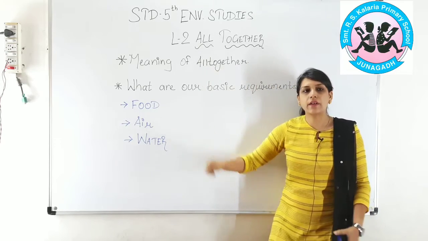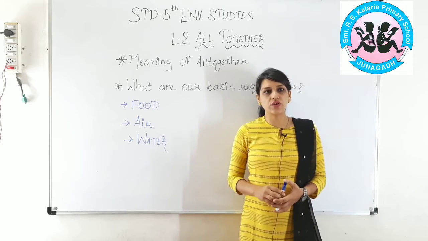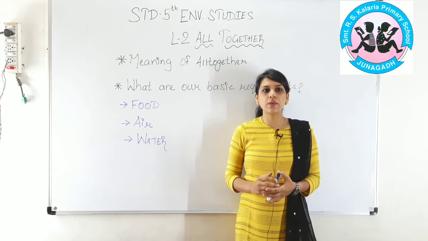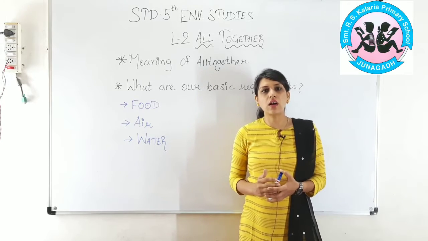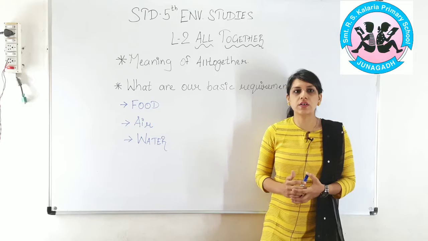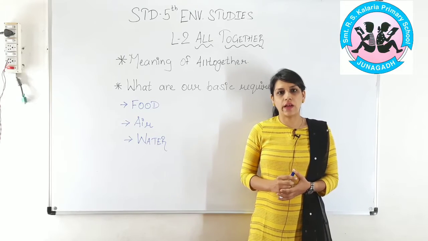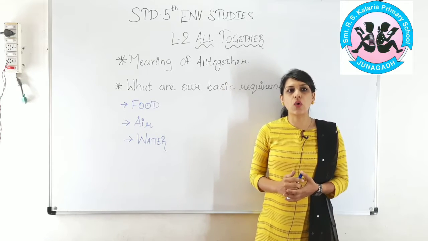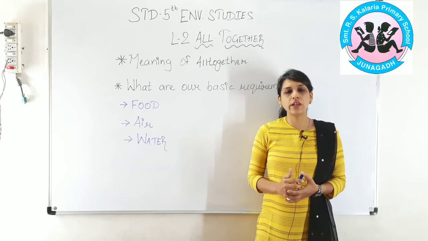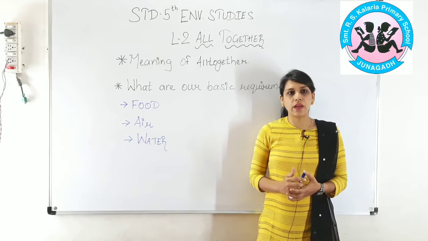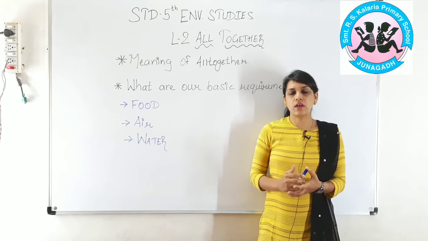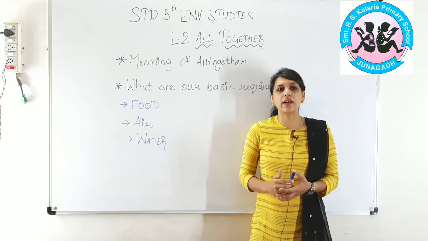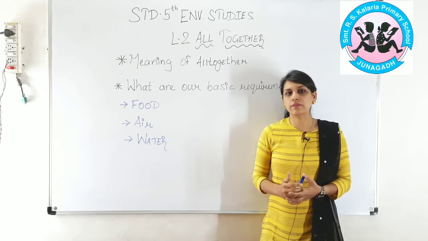Second is air. Air is a very useful natural resource. The most important aspect of air is that it keeps all living things on earth alive by providing oxygen. There are many uses of air. We get oxygen from air. Oxygen is supplied to all the cells in the body through the blood. In a similar way, plants also use carbon dioxide in air to produce food, from which we get energy.